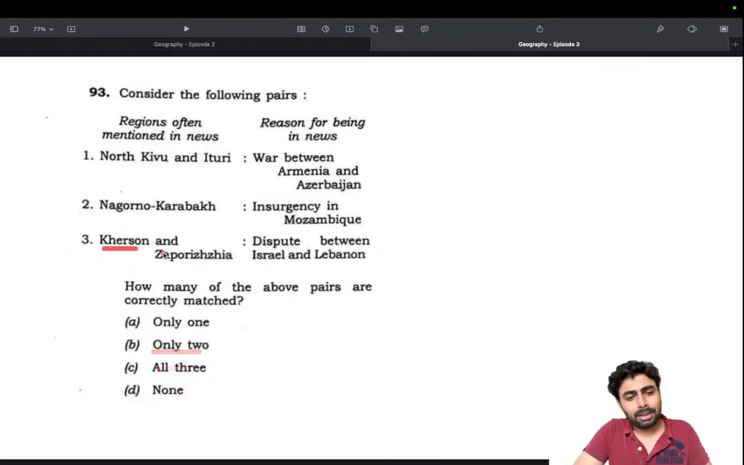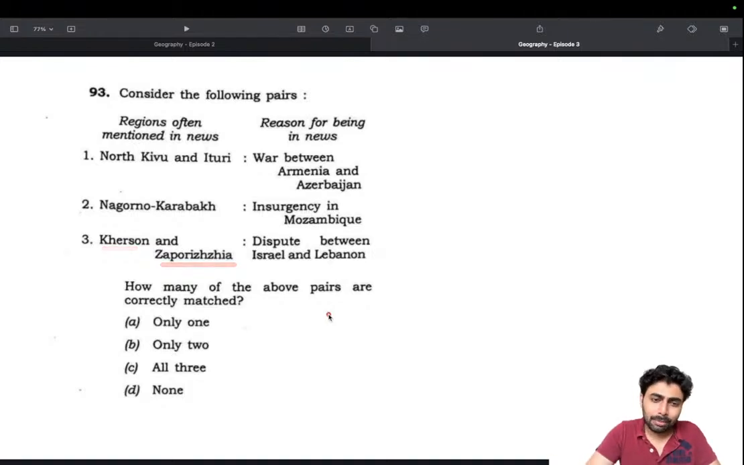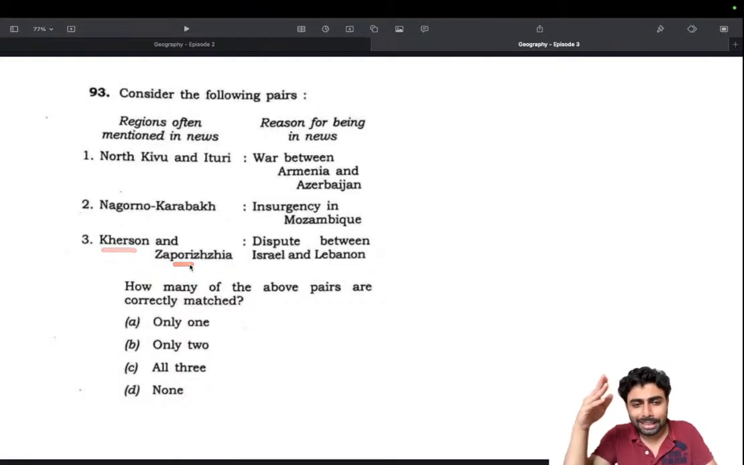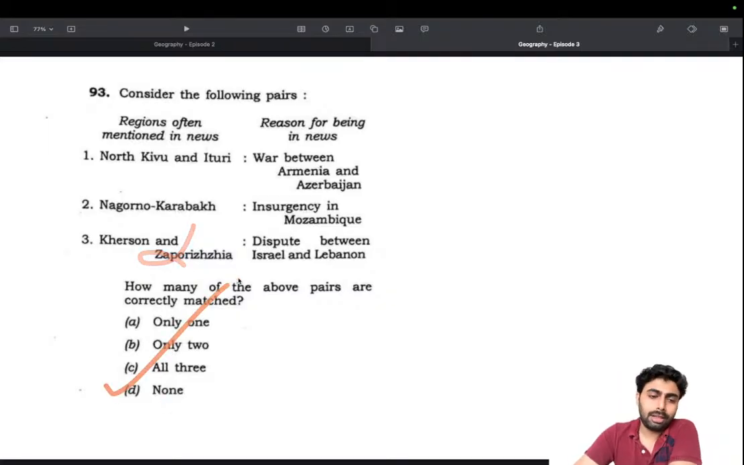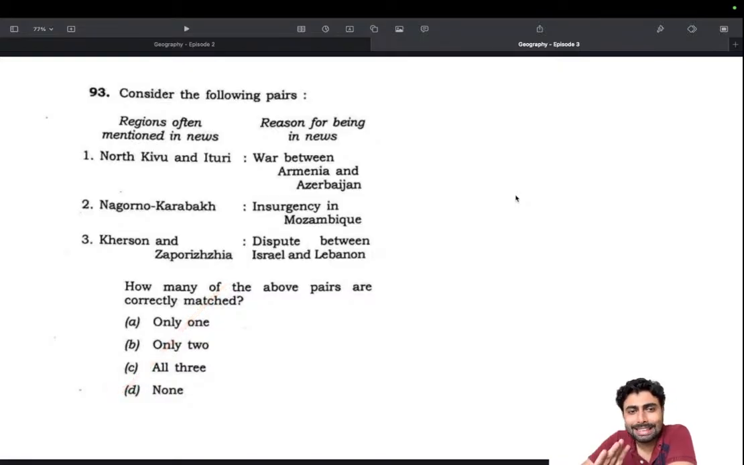Kherson and Zaporizhia sounds like a Russian name, obviously. Have you heard about any place in Israel or Lebanon that sounds like Kherson, Zaporizhia with too many ZH and double Z and HS? No, that's basically a Russian thing. So that's gone. The answer is none, D. It's a simple logic, but you understand how very handy it is when it comes to questions like this. Last day I gave you North Kivu and Ituri, where it belongs to. I think North Kivu and Ituri in DRZ. Yeah, North Kivu and Ituri in DRZ. So I've given that information.